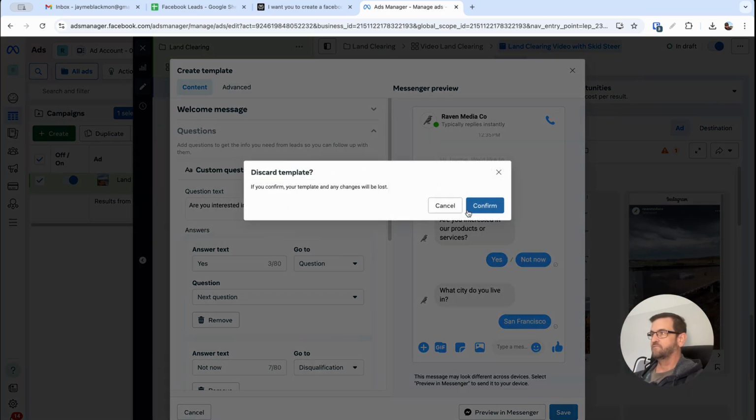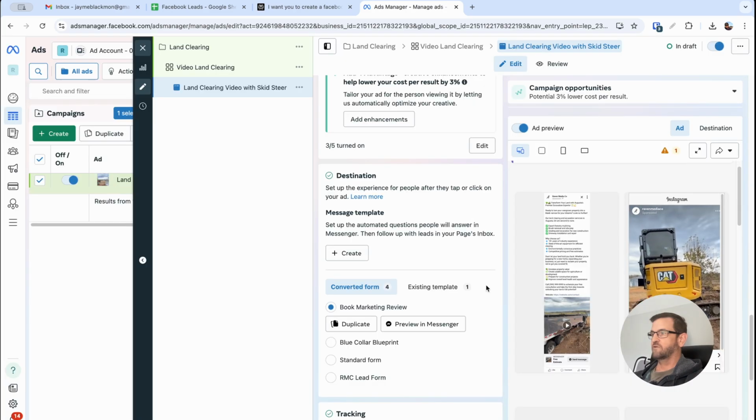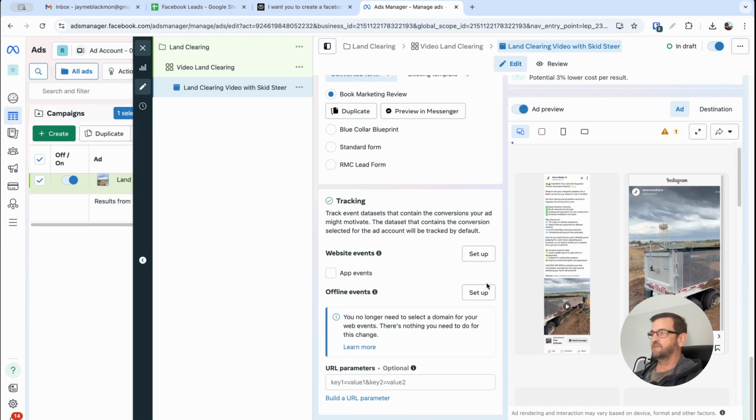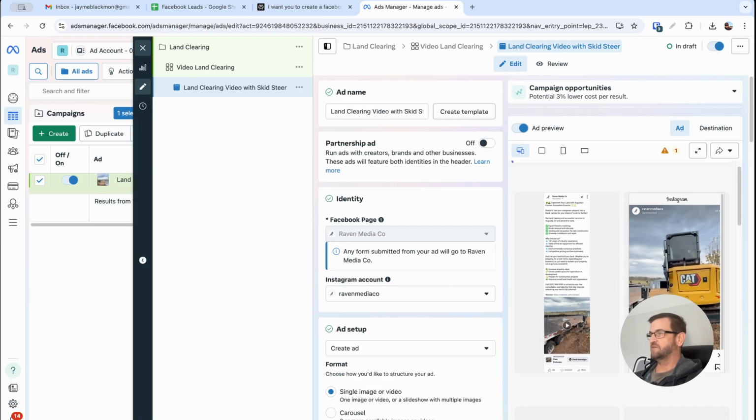Okay, so we're just going to discard that template, and then that's really it. You hit publish, and then it'll send a verification process through Facebook, and ultimately they'll approve it. More than likely, 9 times out of 10, it gets approved. If not, then you've done something wrong. But yeah, that's really it. So we're just going to close this out for now.